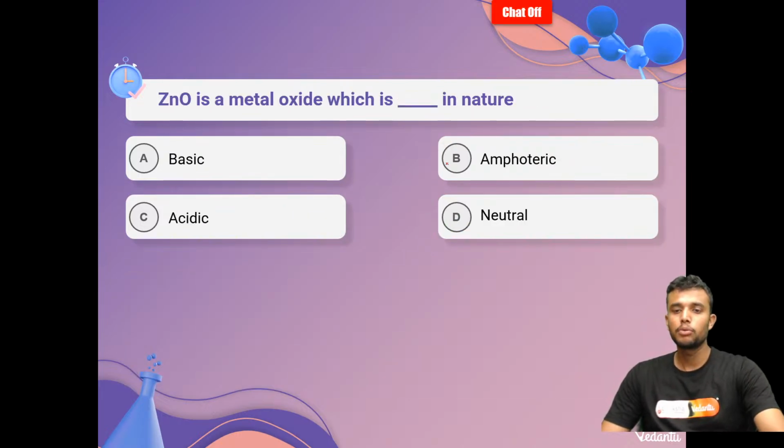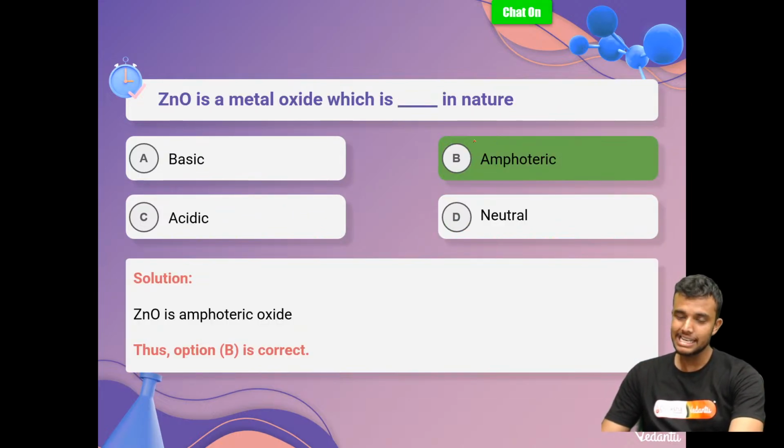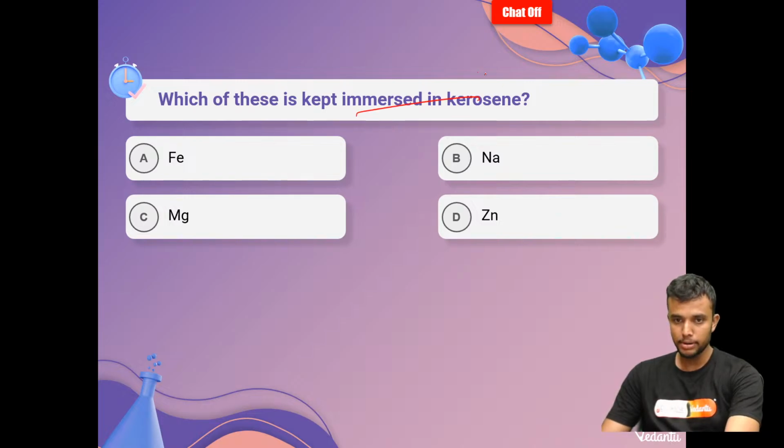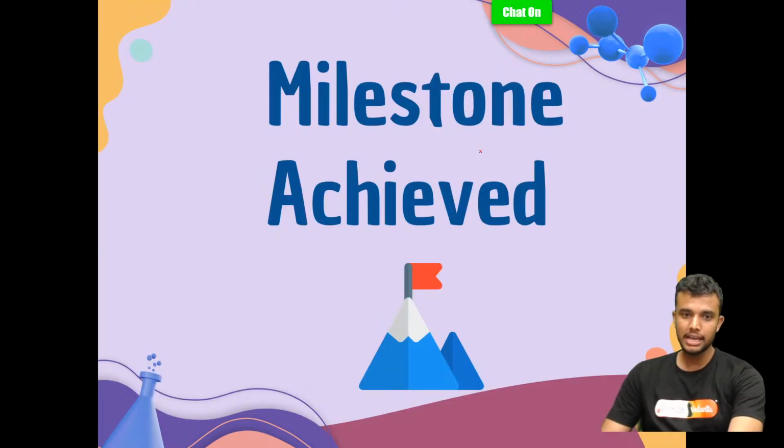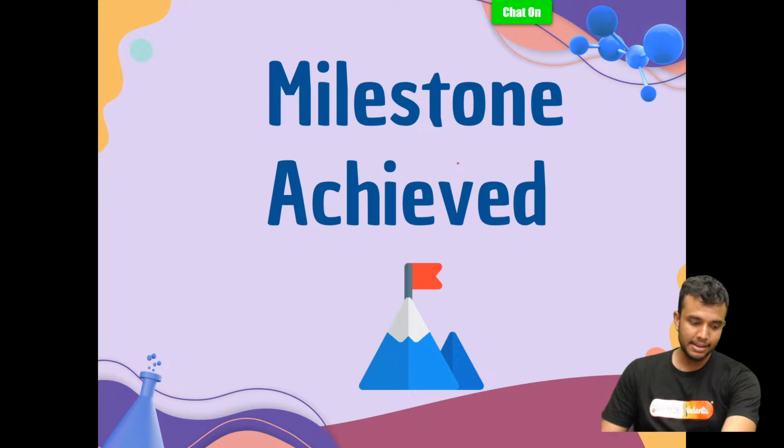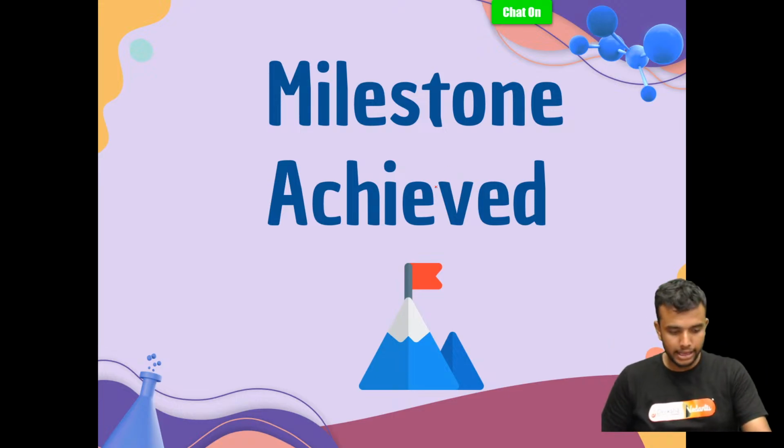Next one, ZnO is amphoteric. It shows both acidic and basic character. Which one is kept in kerosene? Sodium, because it is highly reactive. Yes my dear students.